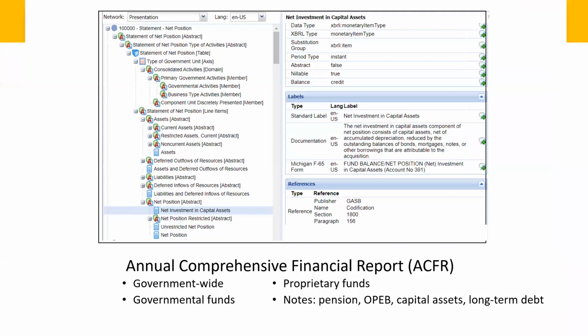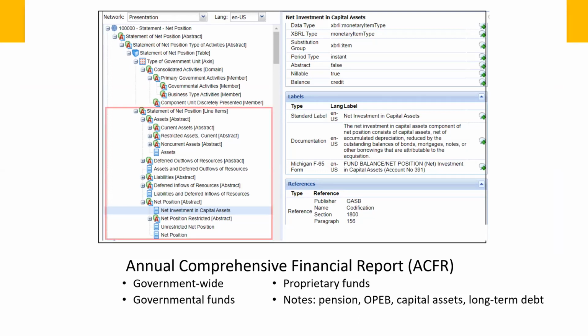A digital dictionary of terms, or taxonomy, has been developed to represent governmental reporting of the annual comprehensive financial report. It includes government-wide, governmental funds, proprietary funds, as well as notes for pension, OPEB, capital assets, and long-term debt. This figure shows how the ACFR taxonomy appears in a taxonomy viewing application.